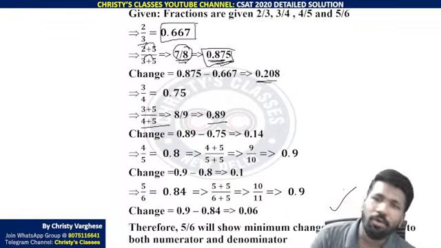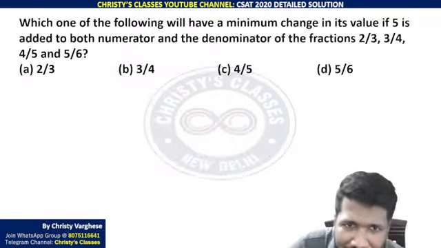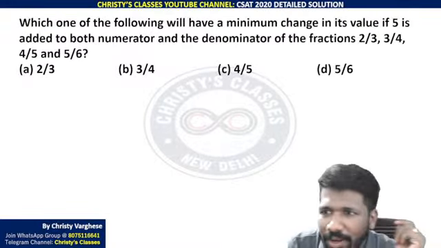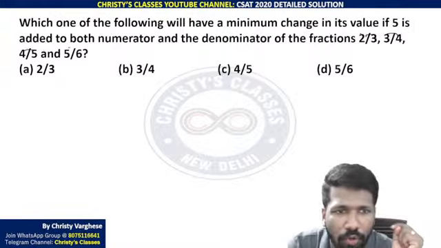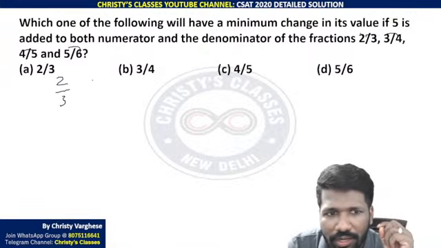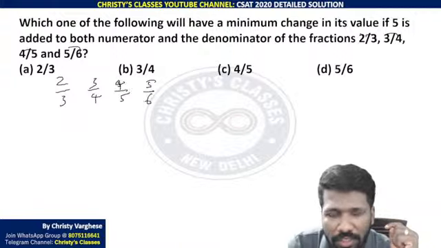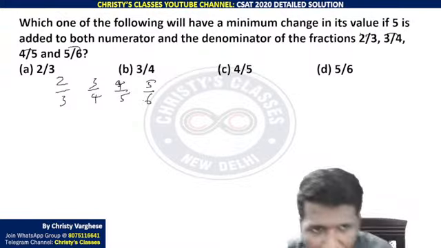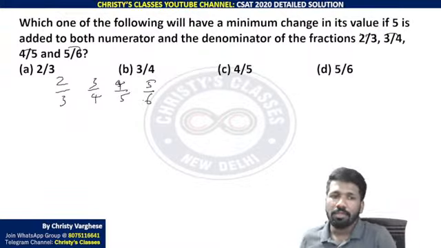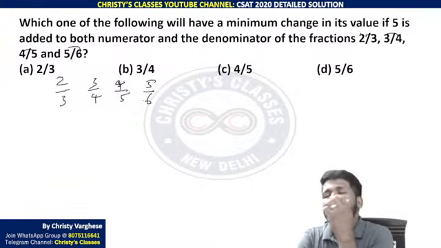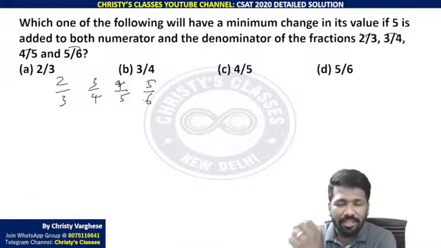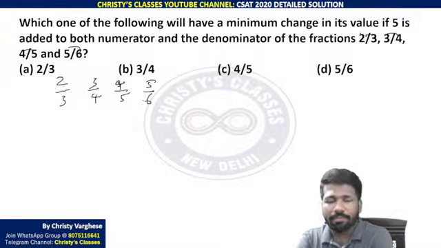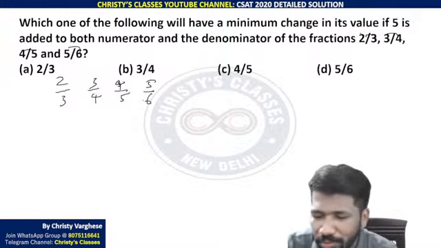But I will tell you a little easier, logical way by understanding numbers better. These are all fractions where the numerator and denominator have a difference of 1. Can you all observe that? 2 by 3, 2 and 3, 1 difference. 3 by 4, 3 and 4, 1 difference. 4 by 5, 4 and 5, 1 difference. 5 by 6, 5 and 6, 1 difference. All of you are understanding? So the difference is 1. That means when the numbers get larger, adding some small number will not make much difference. That is a common observation you can make for any fraction.